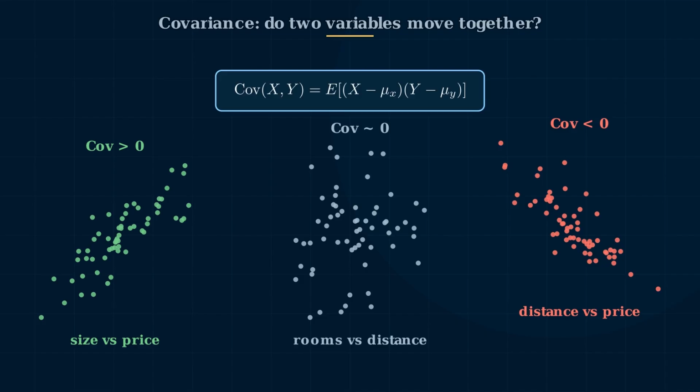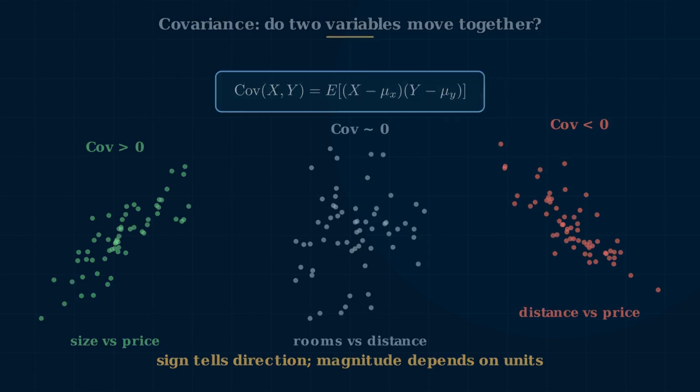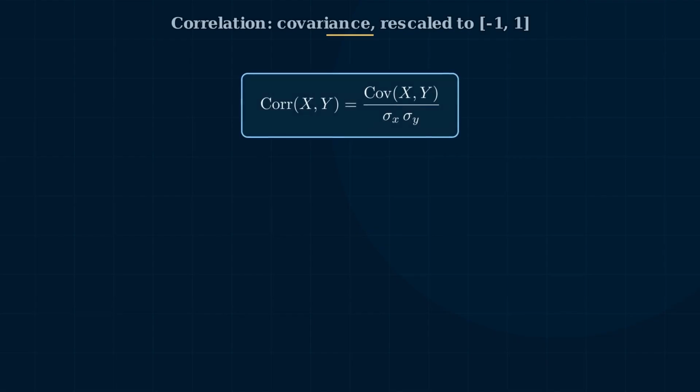A covariance of 5,000 does not mean the same thing for euros times meters as it does for euros times rooms. To compare relationships across different units, divide covariance by the product of the two standard deviations. Cor of x, y equals cov of x, y over sigma x times sigma y. Provided both variables have non-zero spread, correlation sits between -1 and +1.